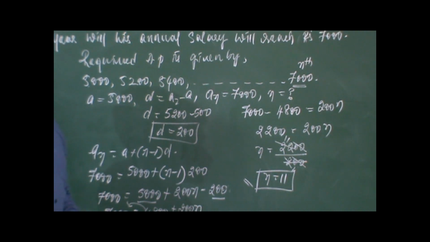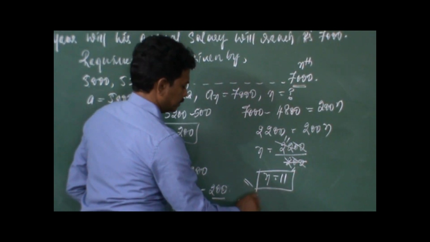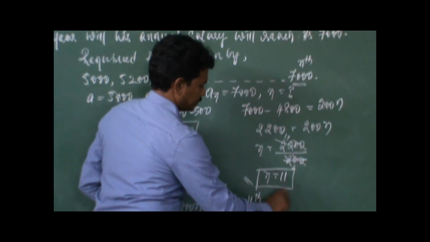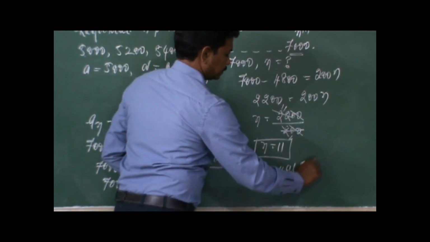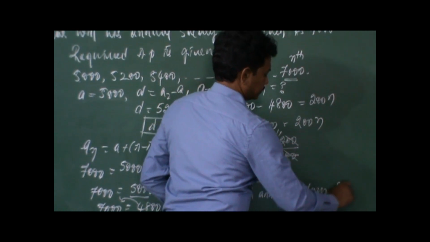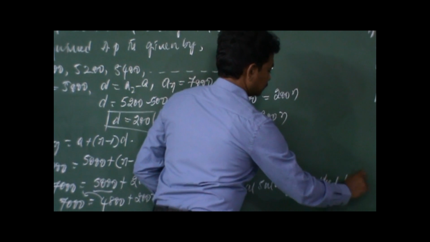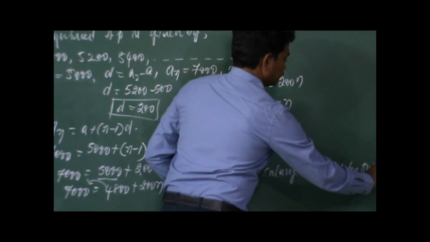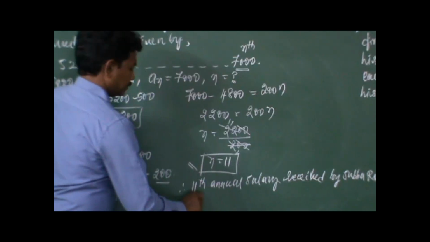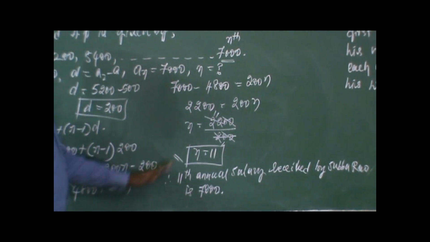The 11th annual salary received by Subbarao is 7,000. So this is one conclusion.